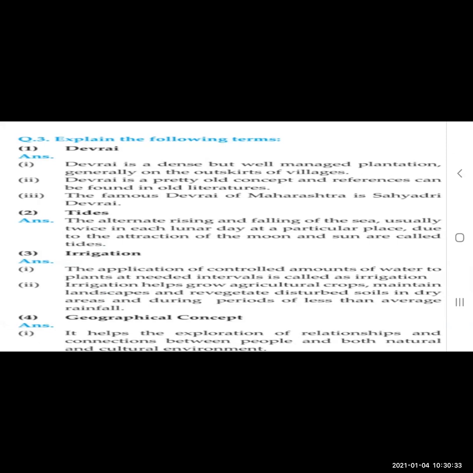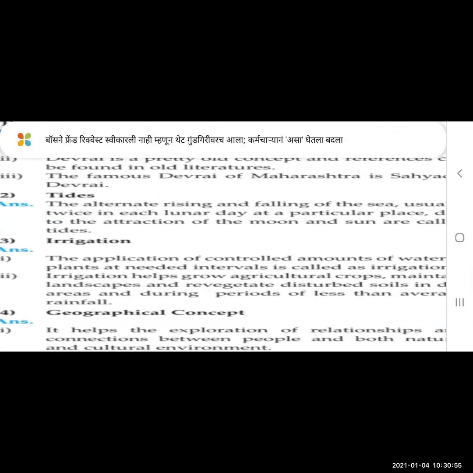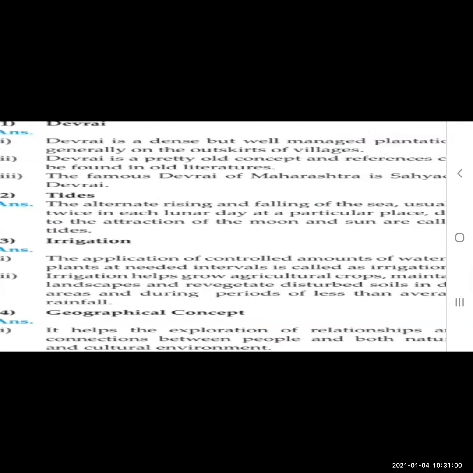Then irrigation. Now, what is irrigation? The application of a controlled amount of water to plants at needed intervals is called irrigation.